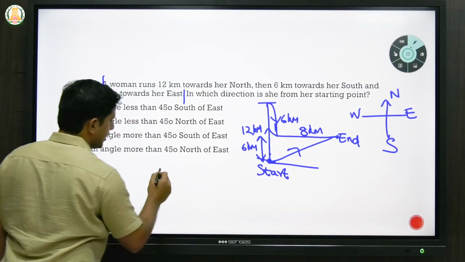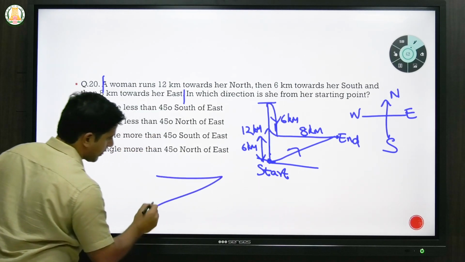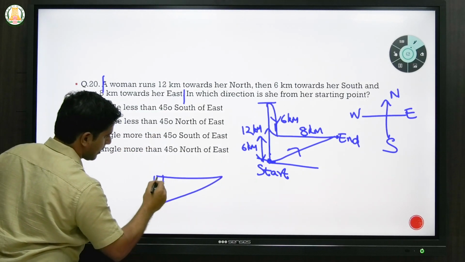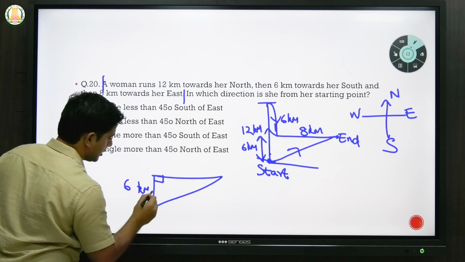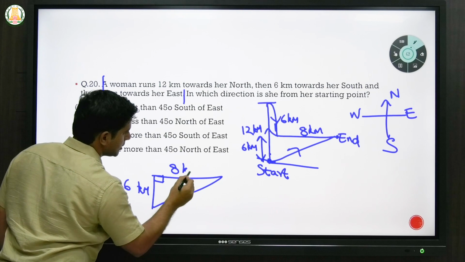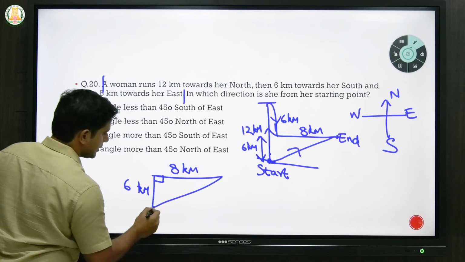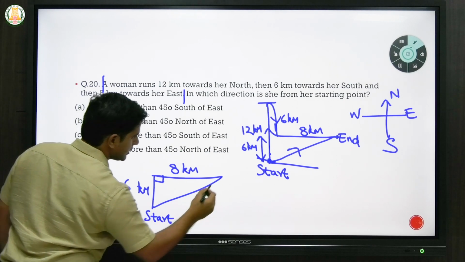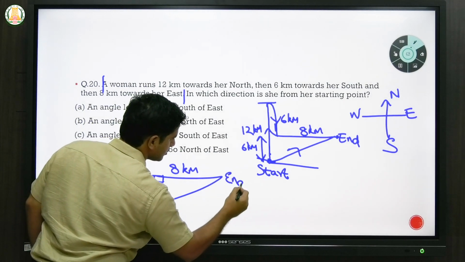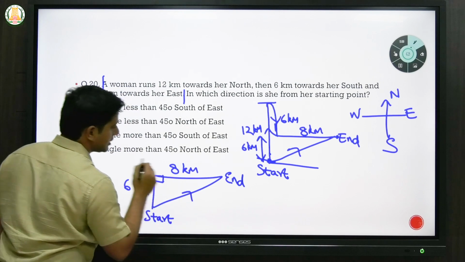So just to simplify, this will be 6 kilometers and this will be 8 kilometers, this is the start point and this is the end point, and this is the direction that they're asking.